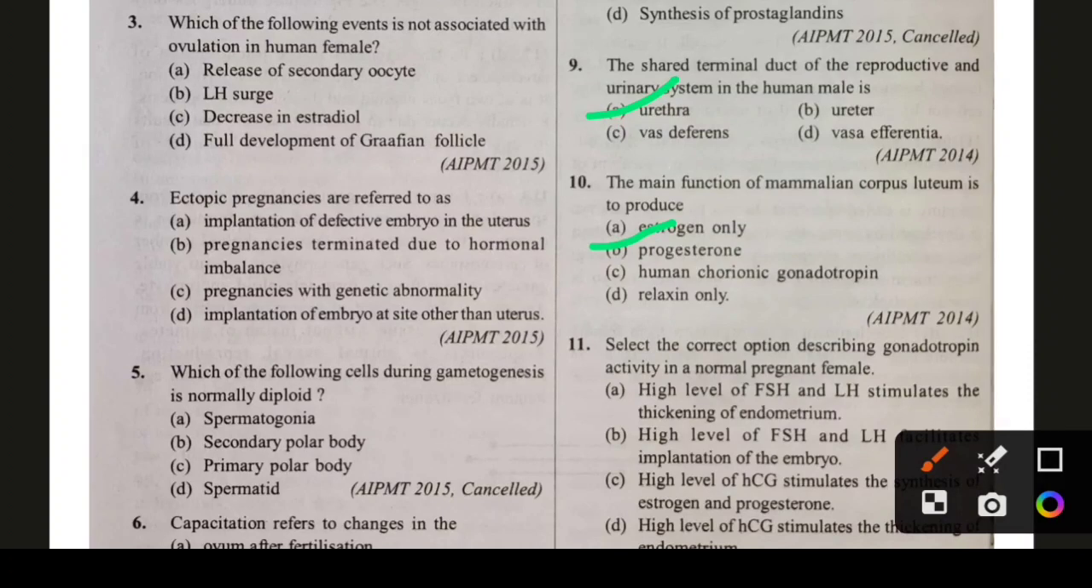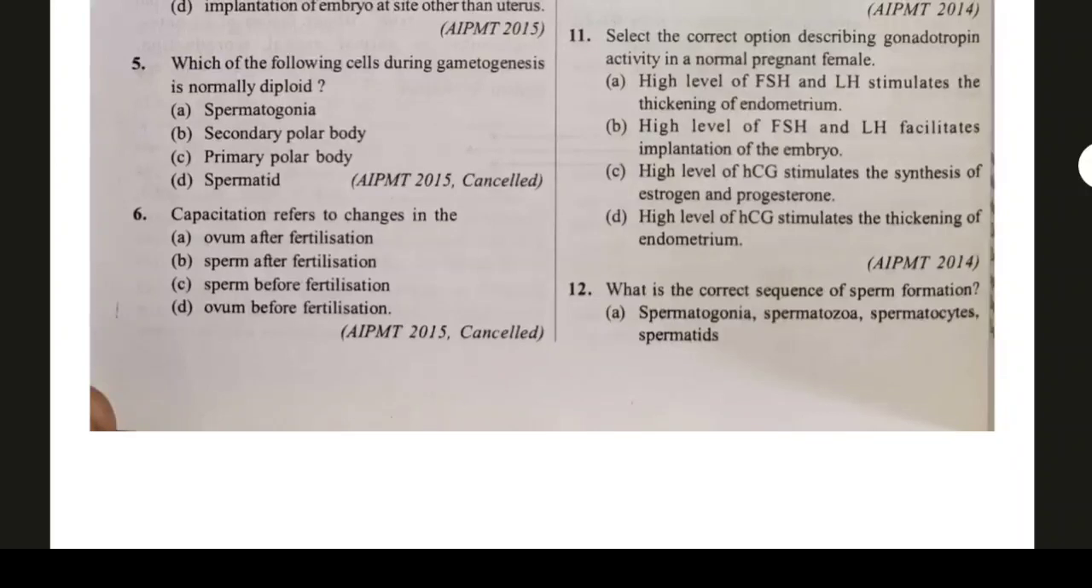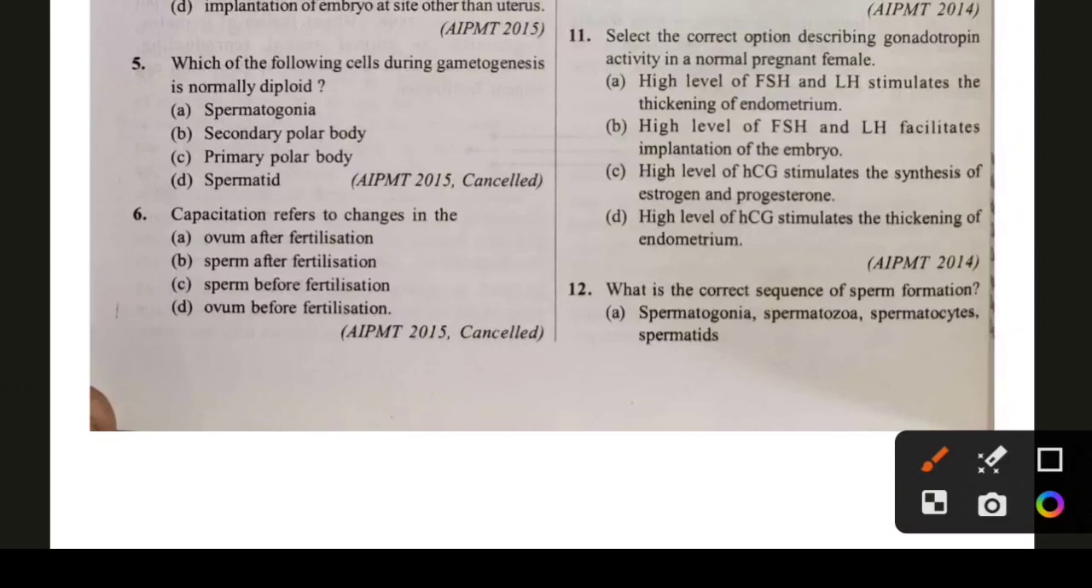Please remember it. Question number 11. Select the correct option describing gonadotropin activity in a normal pregnant female. Option A, high level of FSH and LH stimulates thickening of endometrium. Option B, high level of FSH and LH facilitates implantation of the embryo. Option C, high level of HCG stimulates the synthesis of estrogen and progesterone. Here option C is correct. Very good and very important question, so please make sure to remember it.